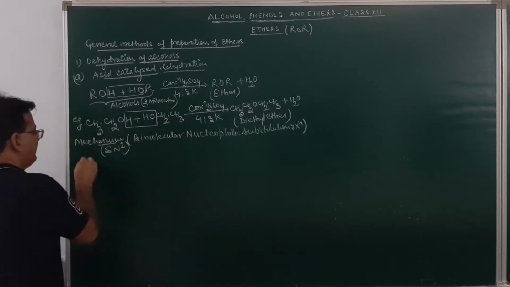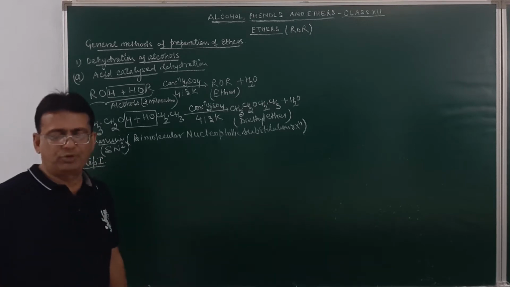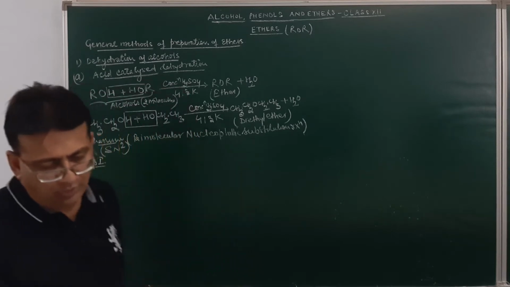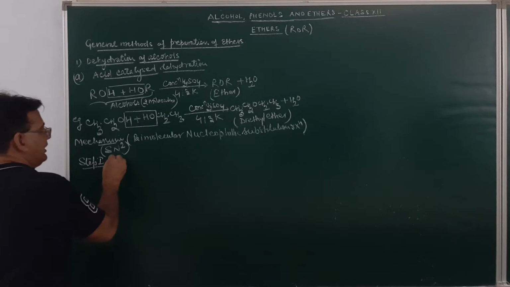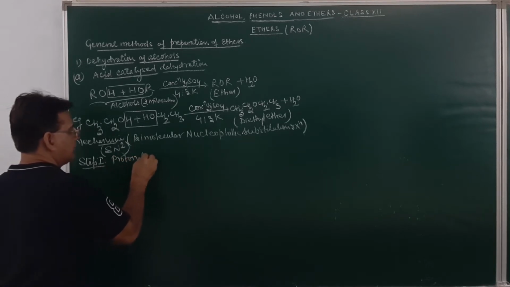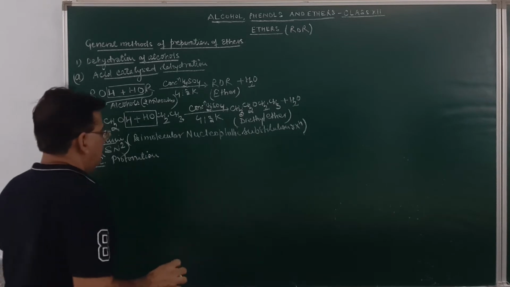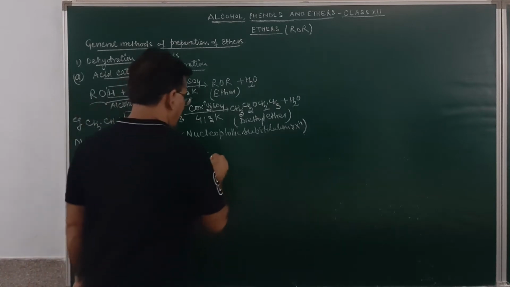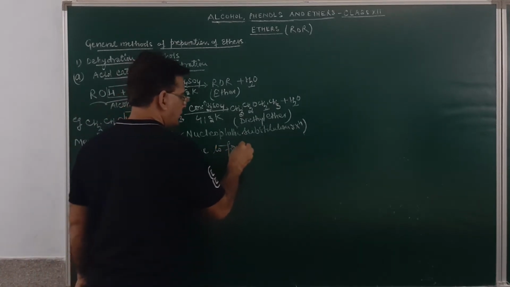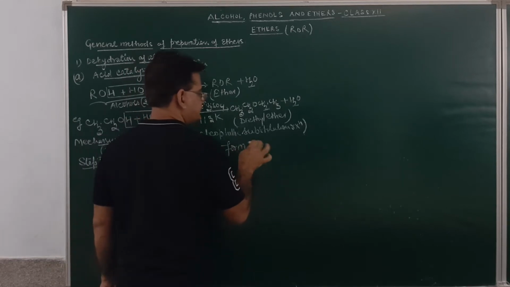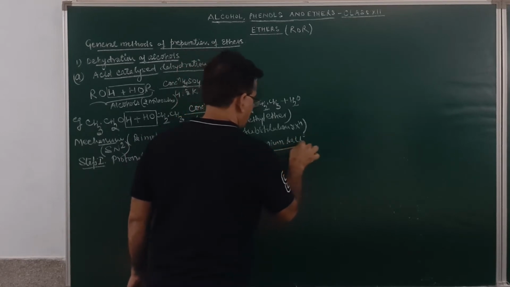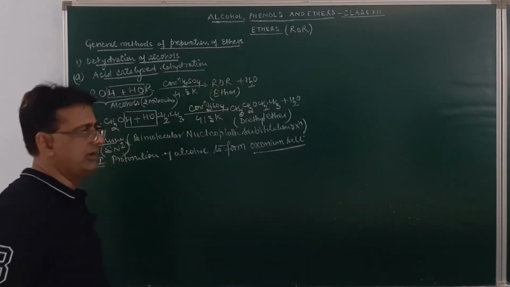Here in this mechanism, in step number 1, there will be protonation of alcohol. The proton will be provided by the acid, and there will be protonation of alcohol to form an oxonium salt.